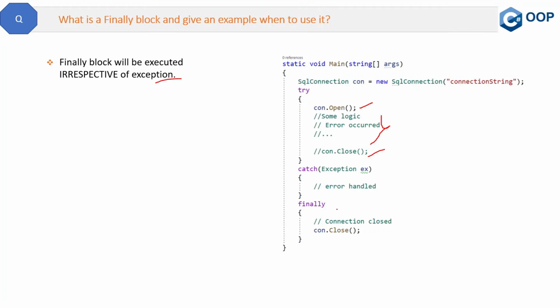So in that particular case, you will use this finally block and you will write this con.close method inside this finally block. So even if any error occurs, this finally block will definitely execute. And even if there is no error, it will still execute. So it will make sure that your connection will be closed whether any exception occurs or not. So that is the answer of this question.